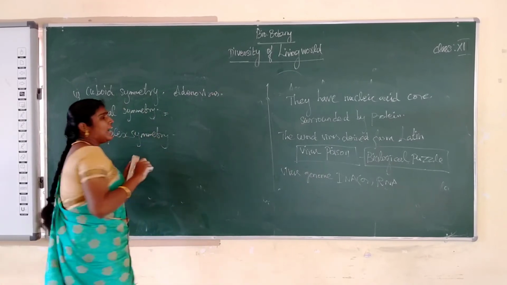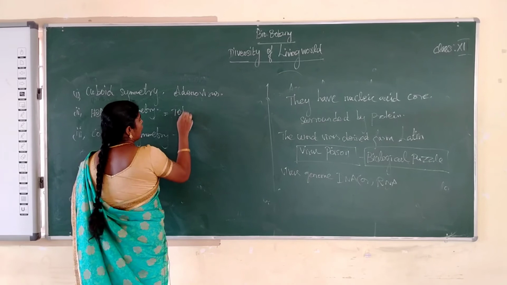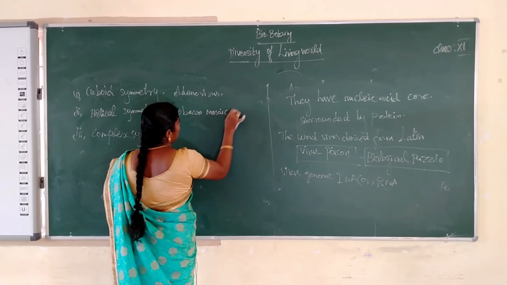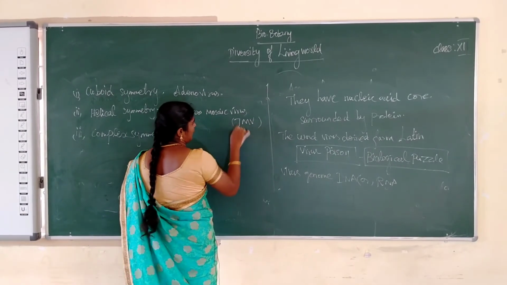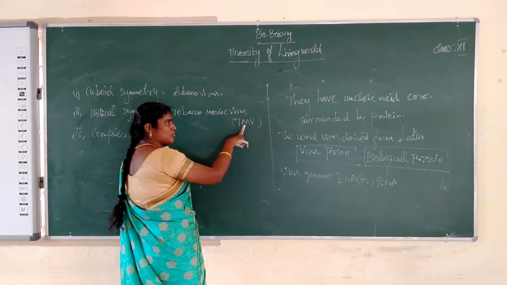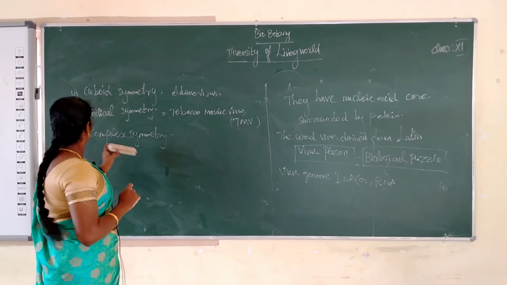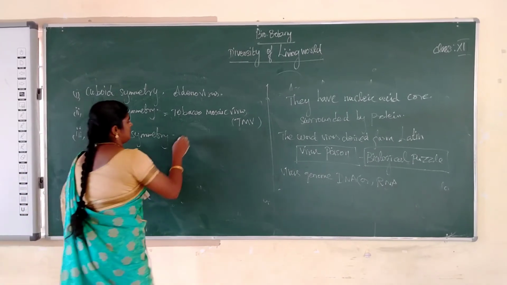Helical symmetry, example TMV. What is TMV? Tobacco mosaic virus: T means tobacco, M means mosaic, V means virus. The next one, complex symmetry, example T4 bacteriophage.